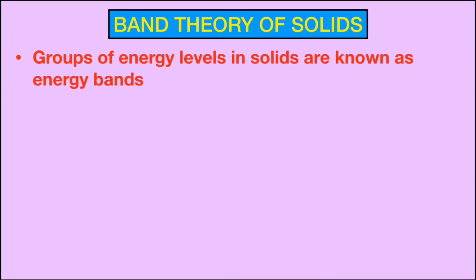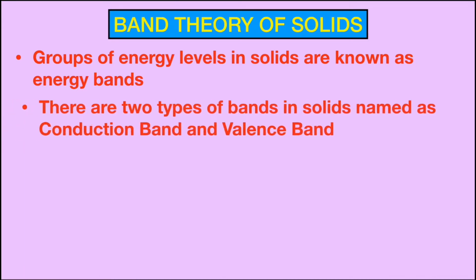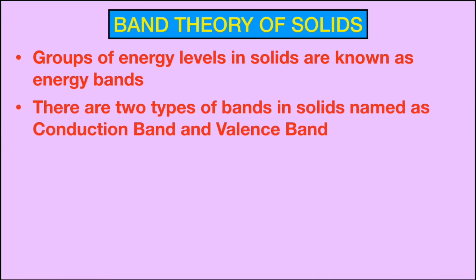The groups of energy levels in solids are known as energy bands. So it is clear that there are some groups of energy levels and those groups are known as energy bands. There are two types of energy bands in solids and these bands are named as conduction band and valence band. So we can say there are two groups of energy levels.